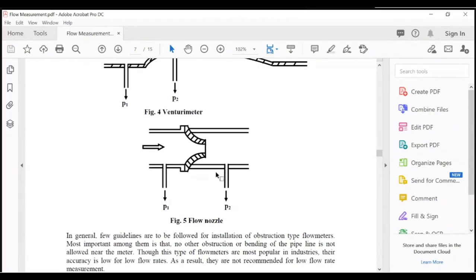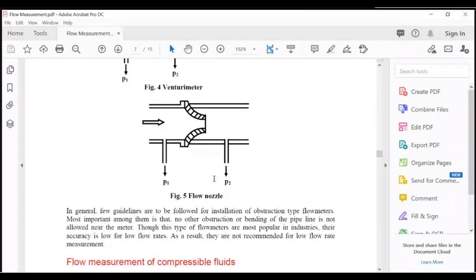In general, a few guidelines are to be followed for the installation of obstruction type flow meters. Most important among them is that no other obstruction or bending of the pipeline is allowed near the meter.